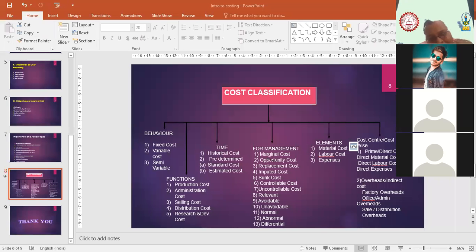Now the next is on the basis of function. Are you able to see the PPT now? Yes, sir. Okay, no issue.